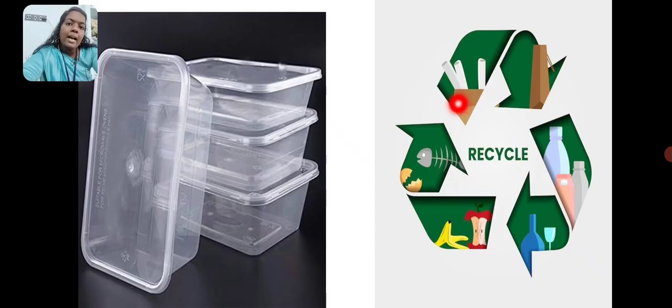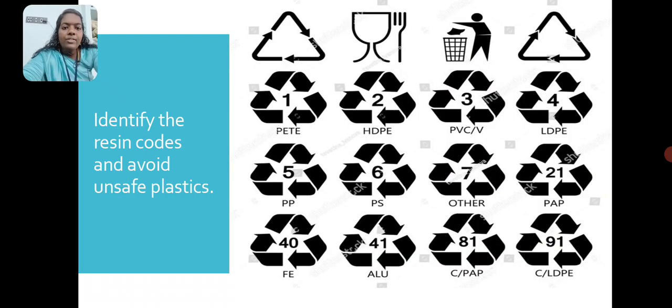They can help us to recycle this plastic. So don't throw away or burn the plastic, just collect and give it to the municipal authorities. As students, you can teach your parents about it. Next, identify the resin codes and avoid unsafe plastic.